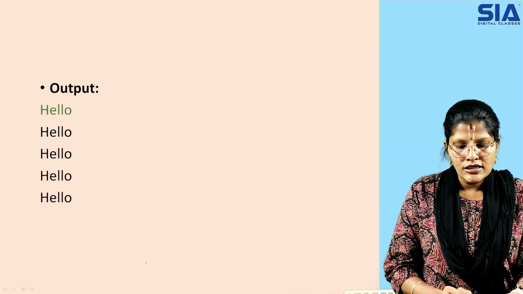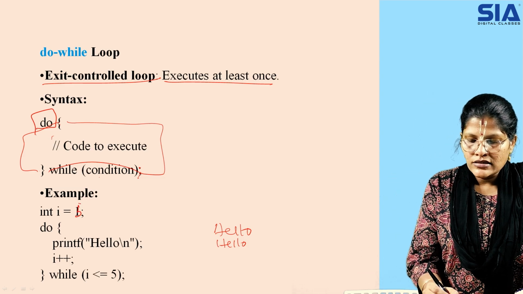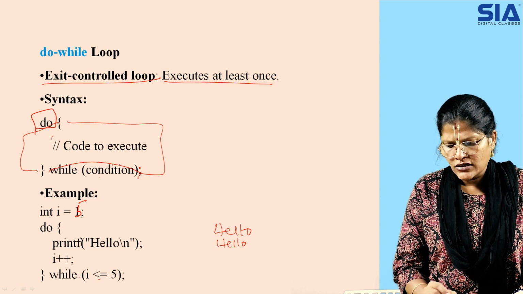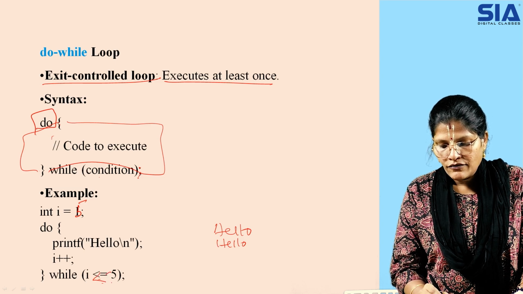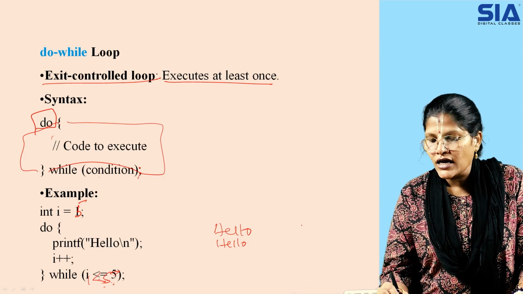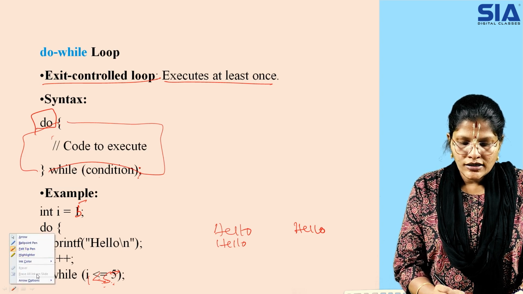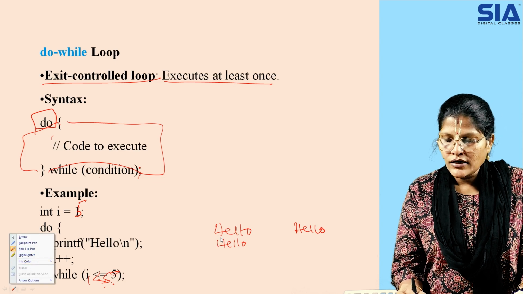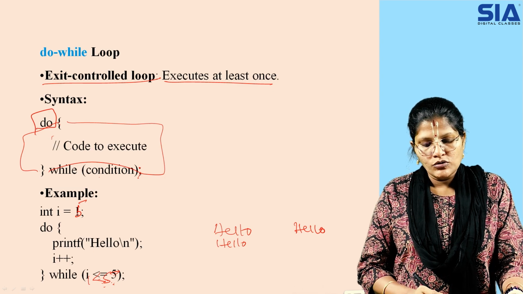So what is the difference here? If i is 5, it prints because i is less than or equal to 5. But if the condition is i is less than 5, then 5 is less than 5 is false. Even though the condition is false, hello will be printed on the screen. So even though the condition is false, the value is printed at least one time to the user.